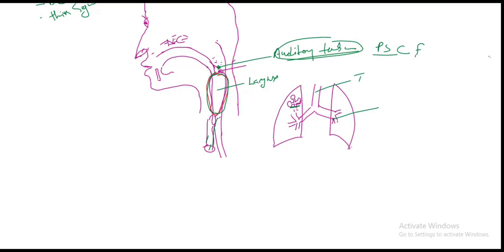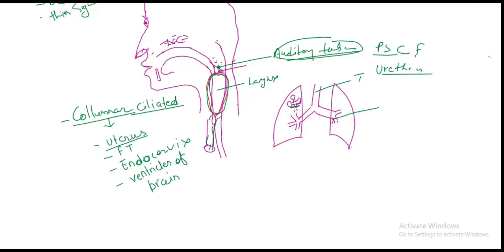Okay, and also you have to remember the urethra, the uterus, fallopian tube, endocervix, and ventricles of the brain are lined by ciliated columnar epithelium. Okay, and the urethra and also the epididymis.